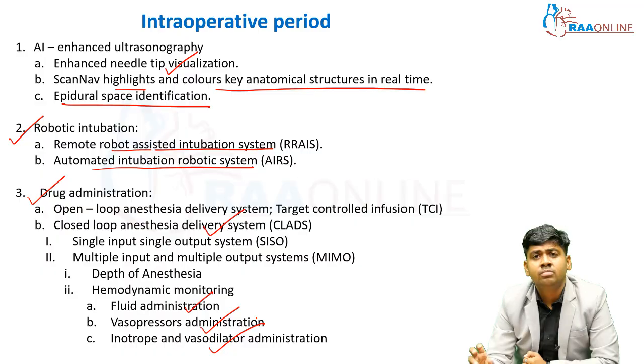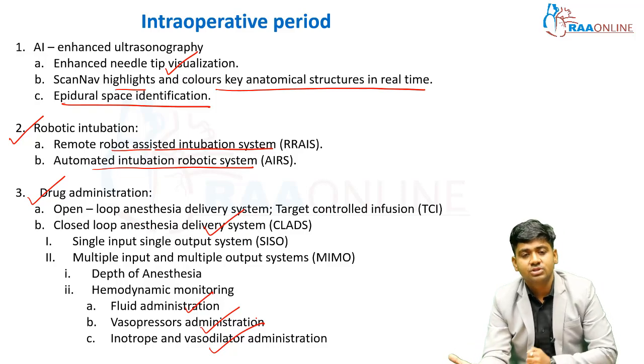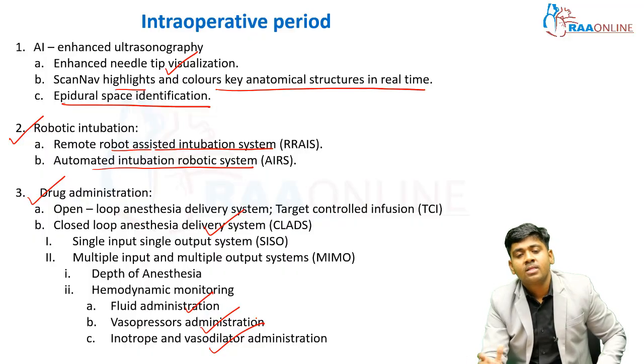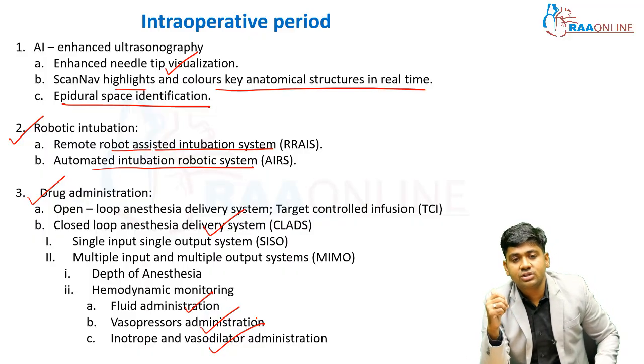So this will monitor different types of inputs. It will also monitor the hemodynamic effect, and the systemic effect of the drugs, and there are multiple outputs of the machines. So MIMO and SISO are the important parts of the closed loop anesthesia drug delivery system.